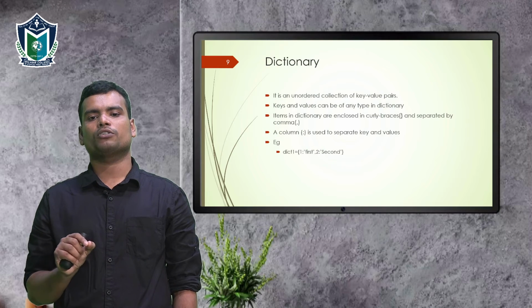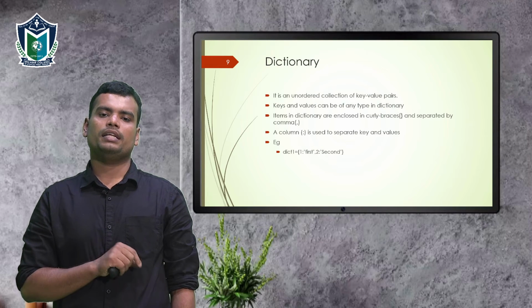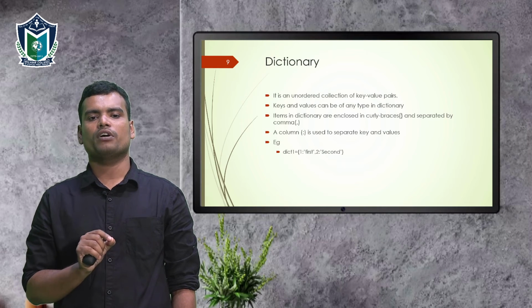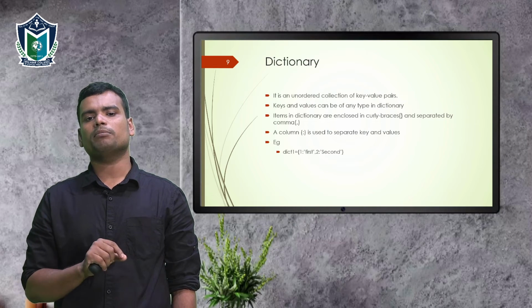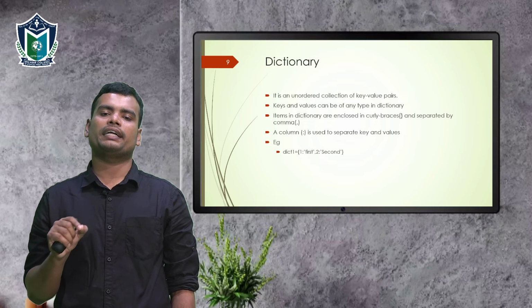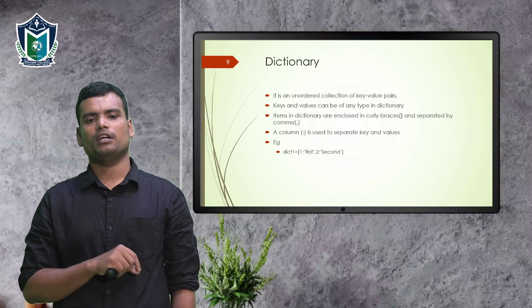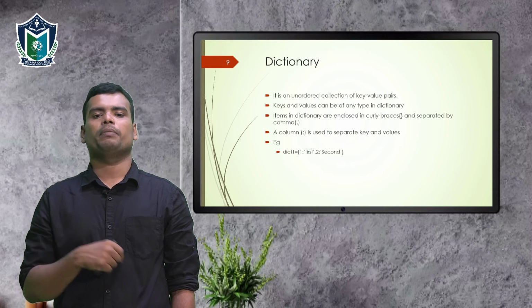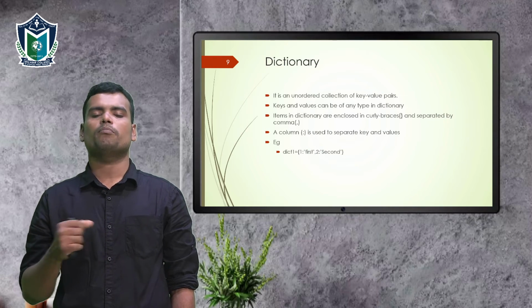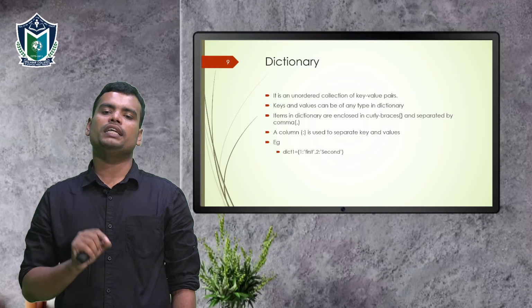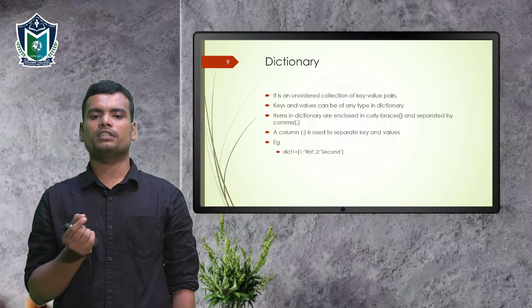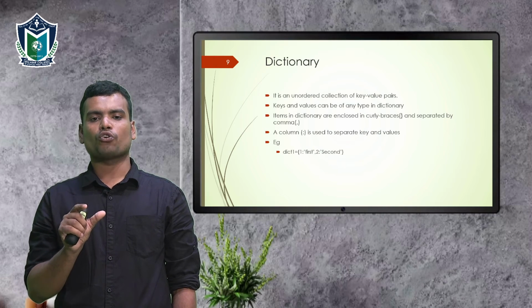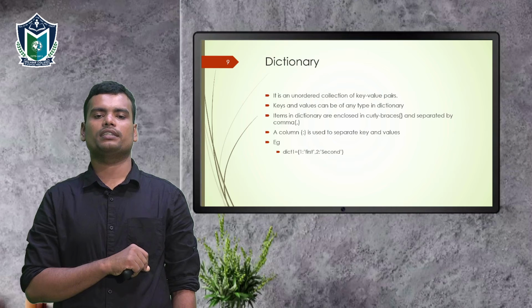Another data type is called dictionary. It is an ordered collection of key value pairs. What is the main use of the dictionary data type? Sometimes we want to save the data as a pair. For example, if we want to save the state and their capital, or name and the mobile number. Likewise, each mobile number is associated with their own name. So there are so many data pairs.